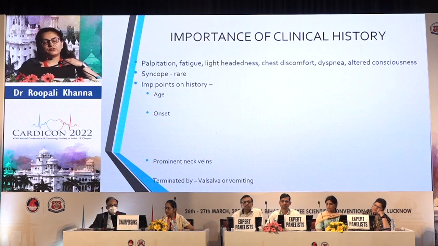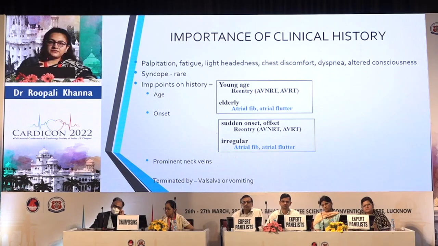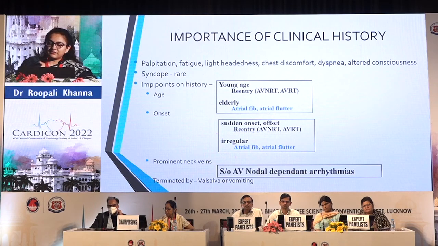So how to approach these patients? We have to look first at the clinical history. These patients usually have subtle histories of palpitation and lightheadedness, and syncope is rare. The salient features in history are, first, the age. A young patient would more likely have a re-entry tachycardia, AVNRT or AVRT, and the elderly more likely have atrial fibrillation or flutter. If the onset is sudden, we assume it's a re-entrant tachycardia, and if it's irregular, we assume it's flutter or fibrillation. And if the patient gives a classical history of prominent neck veins, or if it is terminated by Valsalva, then we should suspect an AV nodal dependent tachycardia.